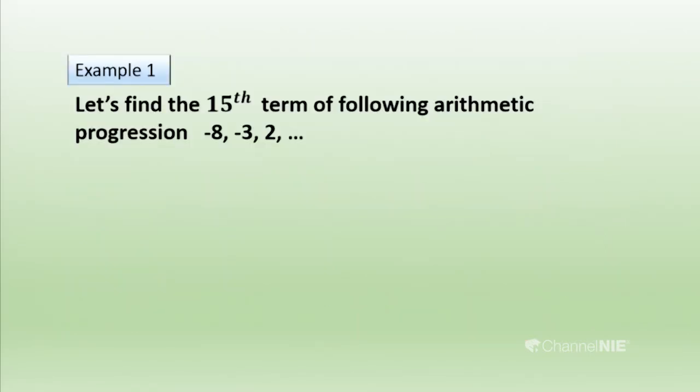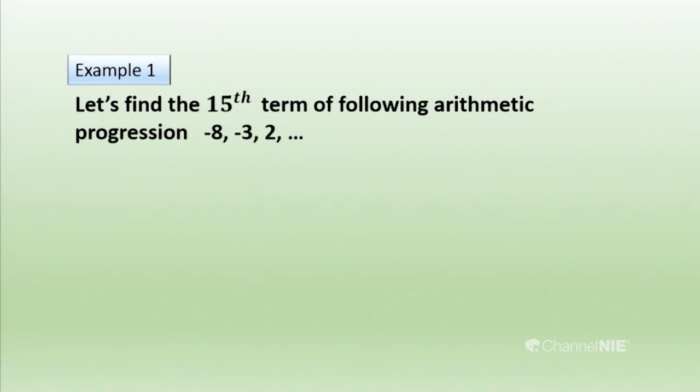Here I will do one example. Let's find the 15th term of the following arithmetic progression: minus 8, minus 3, 2. First we have to identify what the question asks us to do. The 15th term, so they asked us to find T15. Here 15th is the position. Then first you write the given things of the question. At the top of the sum, before answering, you have to write the given things.